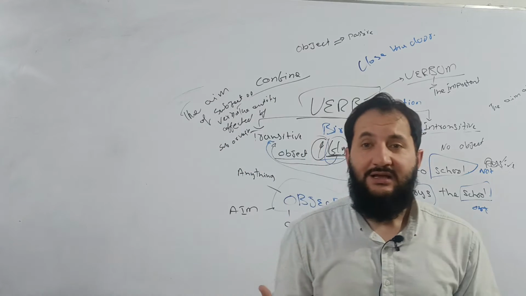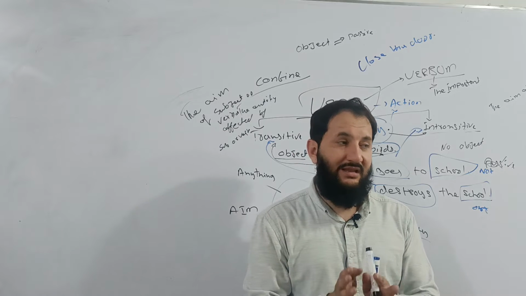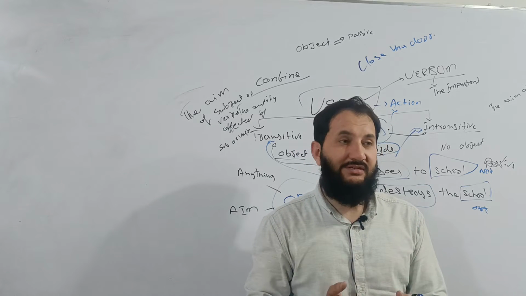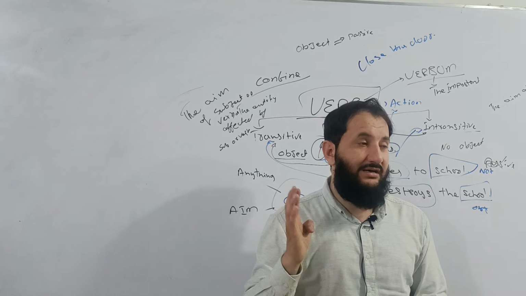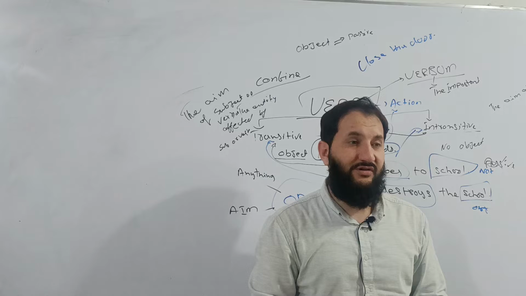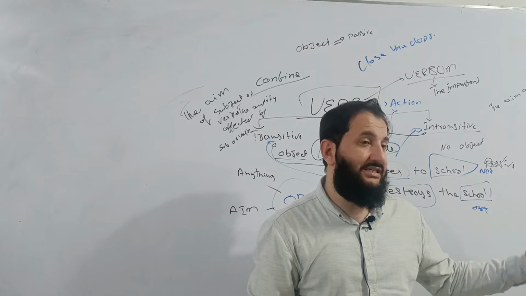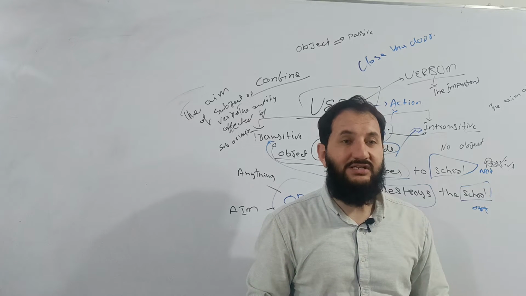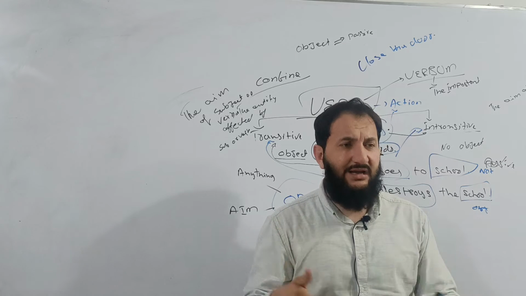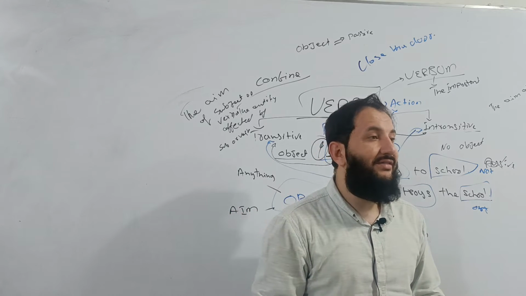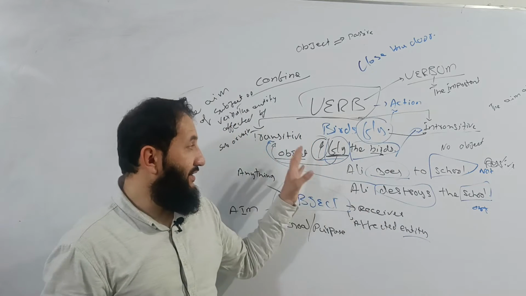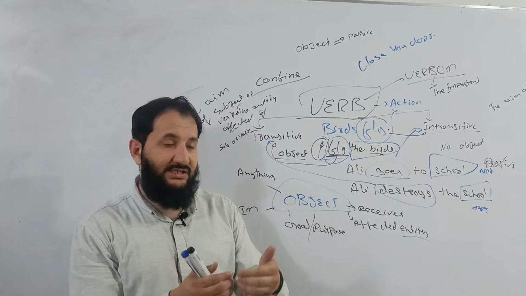The language that uses verbs is called verbal language, and verbal language includes your written and spoken. However, the rest of the languages like body language, symbolic language, coding, decoding, mathematics, any other language, that is called the non-verbal language. Clear? Today then we discuss subject in the basics of grammar.